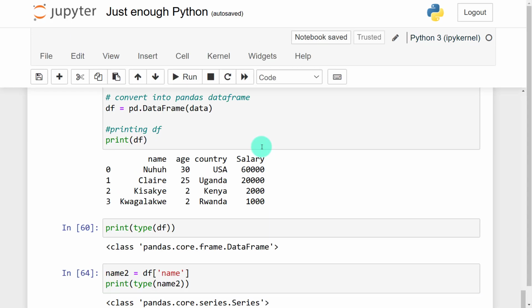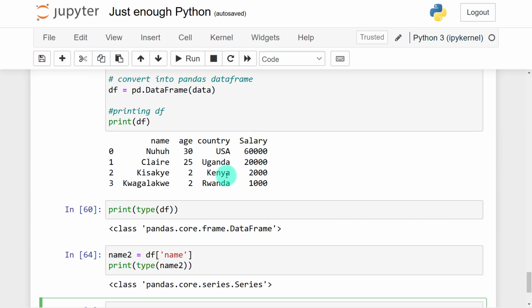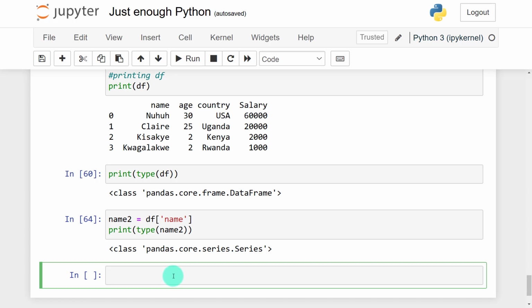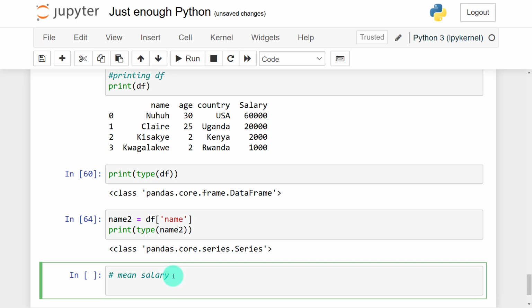Now I can go ahead and look at, maybe the average. In case I wanted to look at the mean salary, I'll call it mean salary. I'll need df, and I index out the column which is salary.